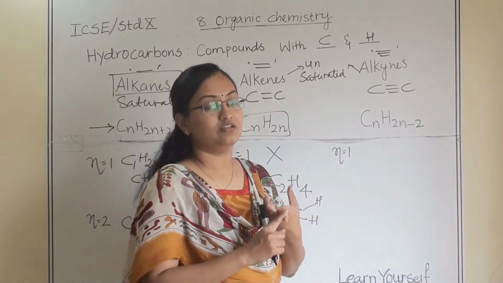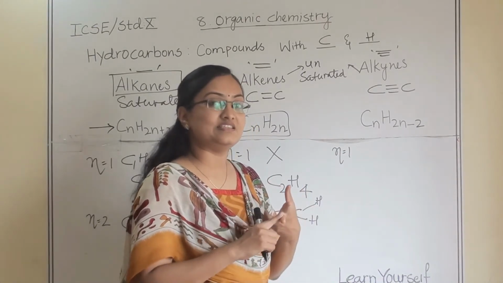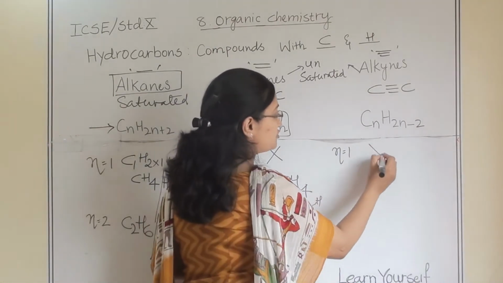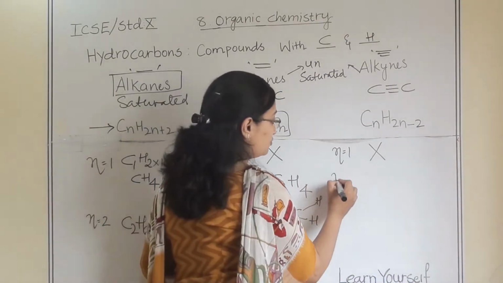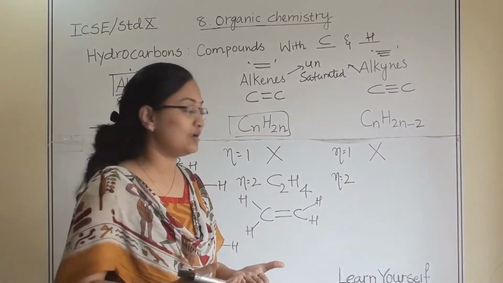First, that is a non-corresponding alkyne, and second, that structure itself is not possible. So the first member in the alkyne series is also not possible. So the homologous series for alkyne also starts from the second member.